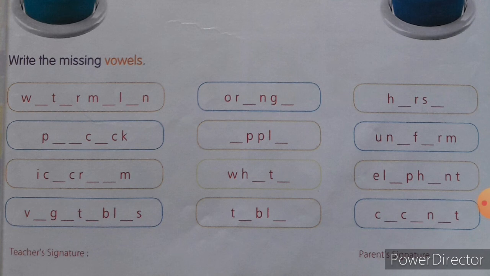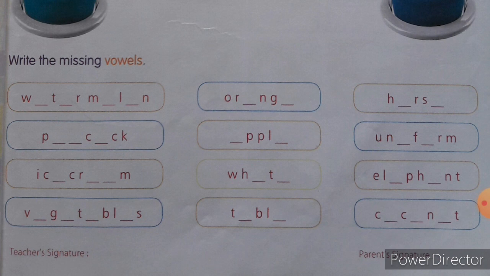The next one is O-R dash N-G dash. Now guess and say, children, what are the letters you have to fill there, and identify what is the word? Yes, orange. It is orange. So what is the spelling? O-R-A-N-G-E. Orange. So now what are the letters you have to write in the blanks? A and E. Orange.